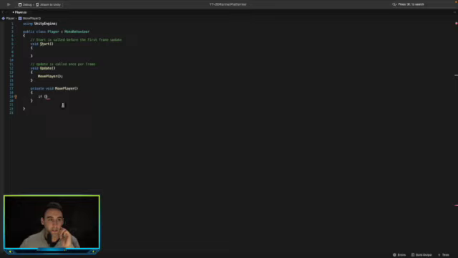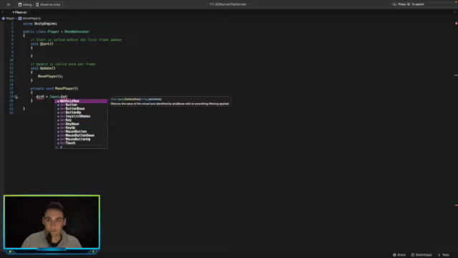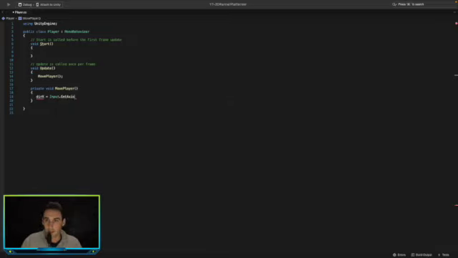We need to get our horizontal and vertical movement, in this case just the horizontal movement. So direction of x, because it's going to be on the x-axis, is equal to input dot get axis on the horizontal axis.